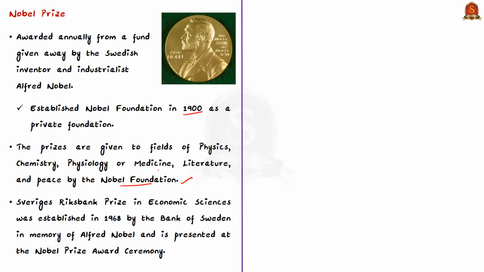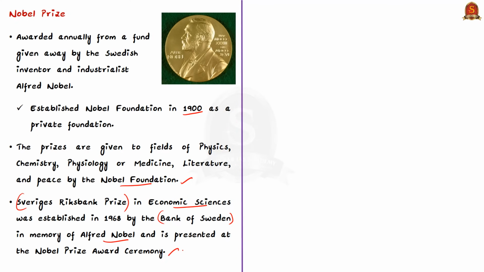Have an idea that there is an additional award which is called the Sveriges Riksbank Prize in Economic Sciences, which was established in 1968 by the Bank of Sweden in the memory of Alfred Nobel, and it was first awarded in the year 1969. Although technically it's not a Nobel Prize, it is identified with the award, and its winners are announced with the Nobel Prize recipients, and the prize in economic sciences is presented at the Nobel Prize award ceremony. So this is in brief about Nobel Prizes.